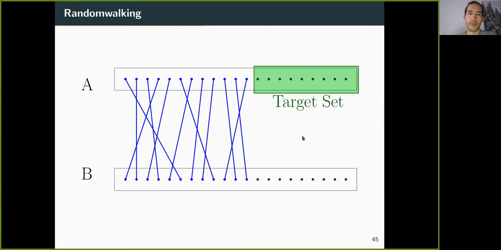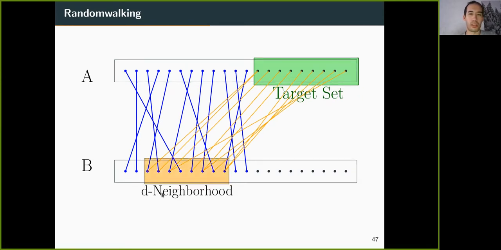So if we have a target set here, we choose an appropriate D and we expose from every vertex here D many neighbors into the set B. These neighbors again are queried such that the vertices are distributed uniformly at random, so we can also expect the size of this neighborhood to be roughly D times the size of the target set, as long as the target set is small enough. We will call this the D neighborhood.